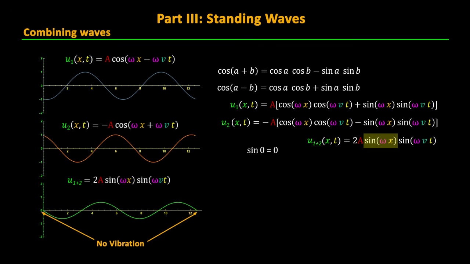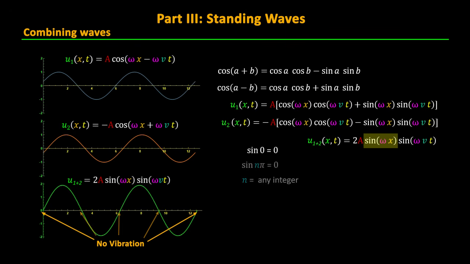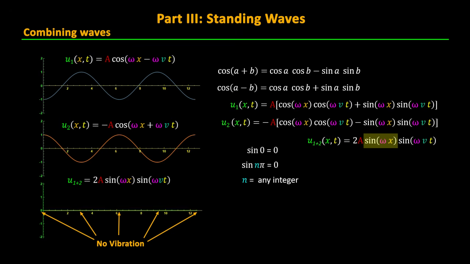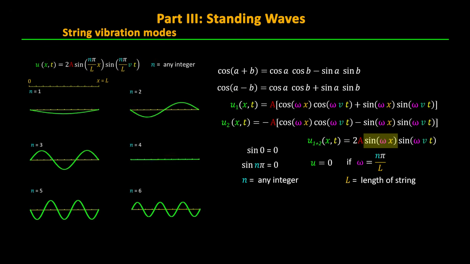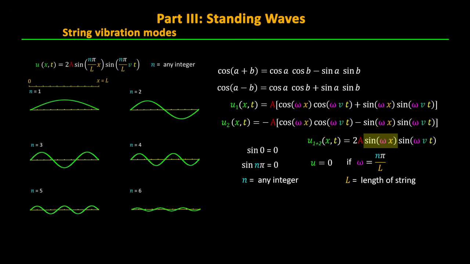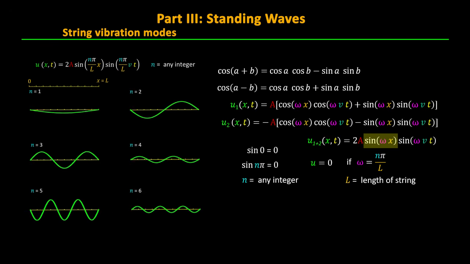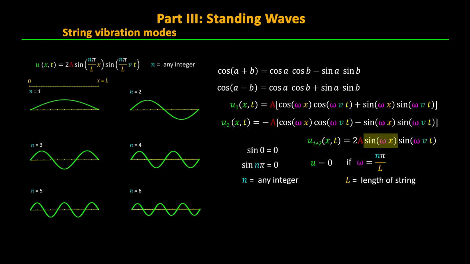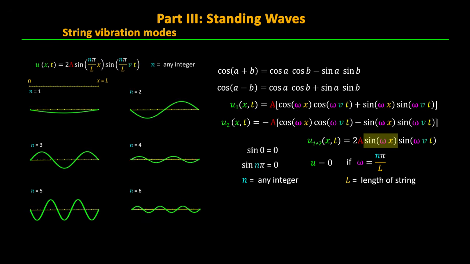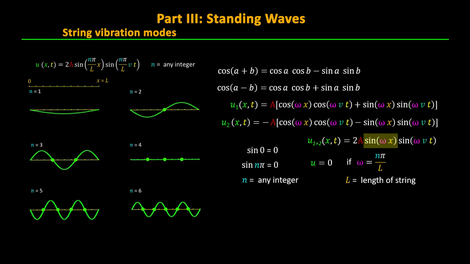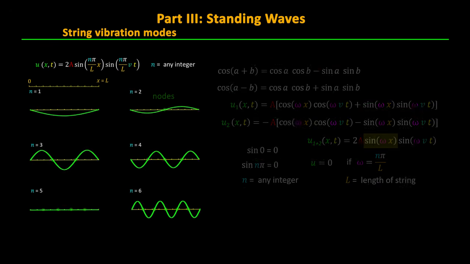X equals 0 works, so the displacement will always be 0 at the left end of our string, and also the sine function will be 0 for any location where x times omega is a multiple of pi. This means that for a string of length L, we can have allowed vibration frequencies where omega is equal to n times pi over L, where n can equal any integer. N equals 1 is called the fundamental frequency of the string, and n greater than 1 gives the overtones. In addition to the endpoints of the string, there are going to be n minus 1 locations along the string where there is also 0 displacement at all times. These are called the nodes of the vibration.